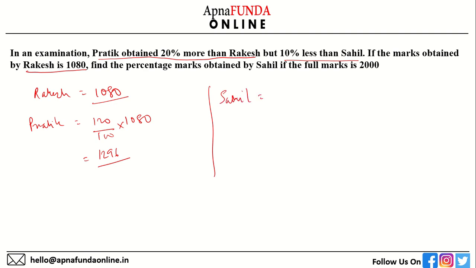So Sahil, whatever Pratik has obtained, if we take 90% of his marks, we should come to the value that is obtained by Sahil. So Sahil has obtained 1440 marks out of the full marks of 2000.